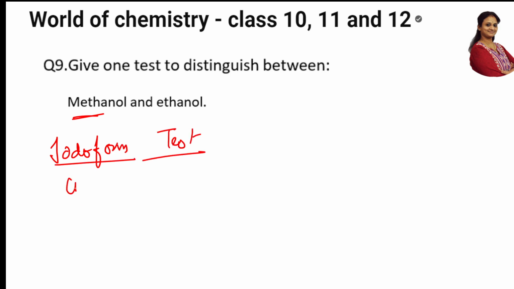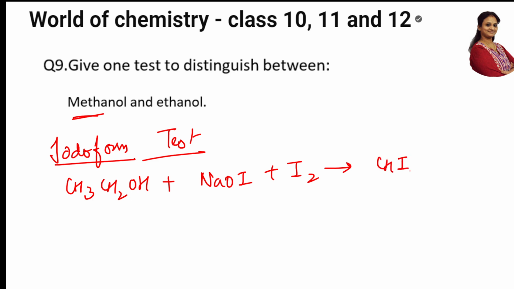In the iodoform test, what happens? You take an alcohol, then you add NaOI, that is, NaOH along with iodine. What do you get? Iodoform precipitates out along with the byproducts. I forgot to tell you, I have done a video on iodoform, so watch it, students. It's a wonderful video.